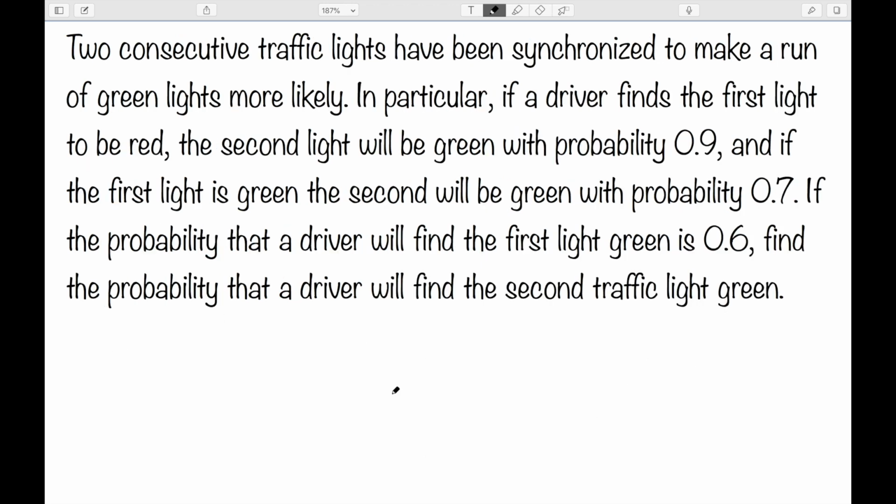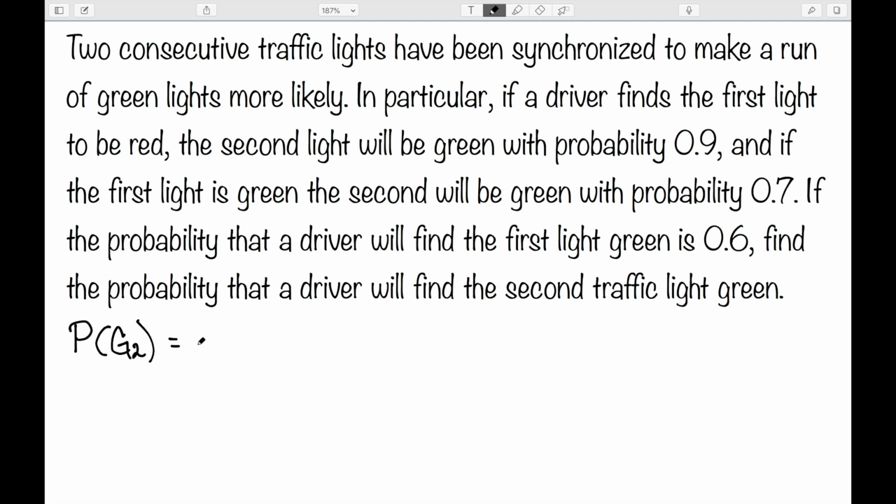2 consecutive traffic lights have been synchronized to make a run of green lights more likely. In particular, if a driver finds the first light to be red, the second one will be green with a probability of 0.9. And if the first light is green, the second one will be green with a probability of 0.7. If the probability that a driver will find the first light green is 0.6, we want to find the probability that a driver will find the second traffic light green. So we want the probability that the second one is green.